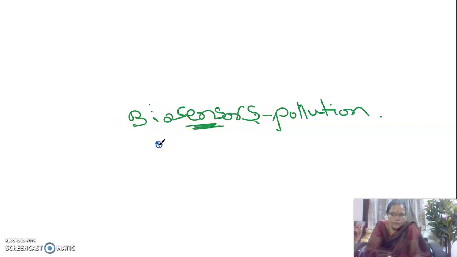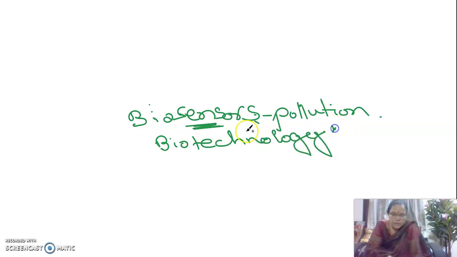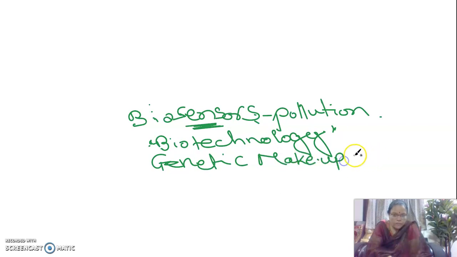Also in the field of biotechnology, bacteria play a key role. The genetic makeup of the bacterial cells is altered, and new strains of bacteria are made for the betterment of humanity.